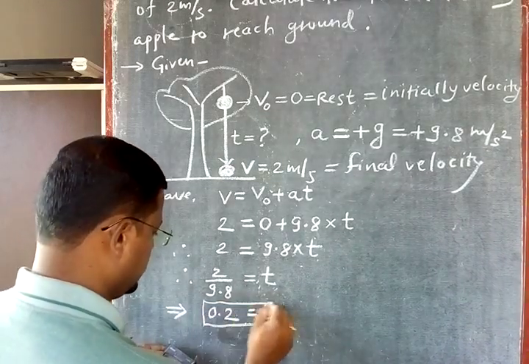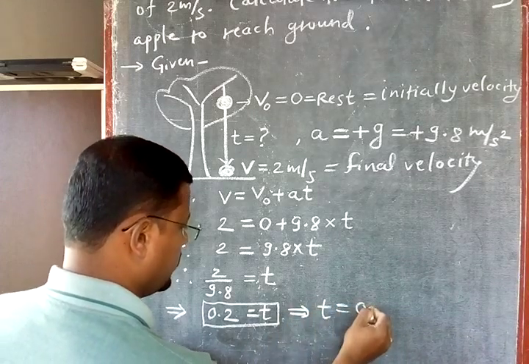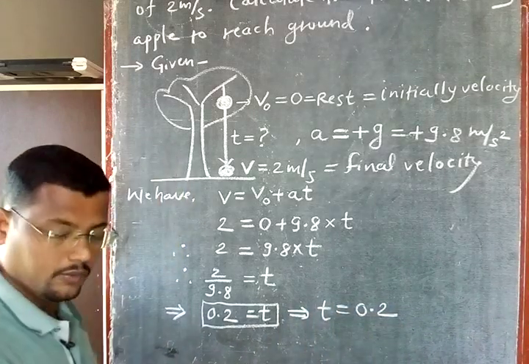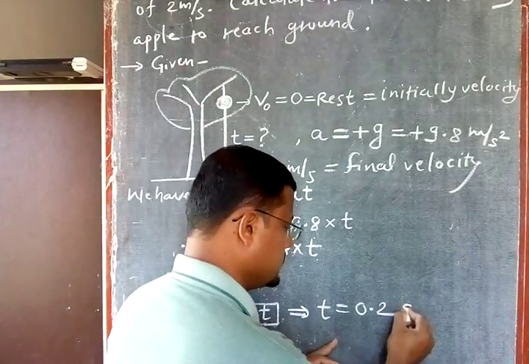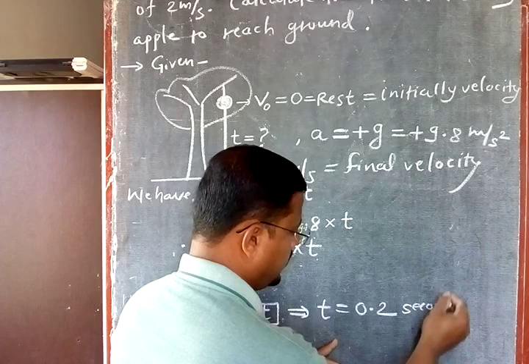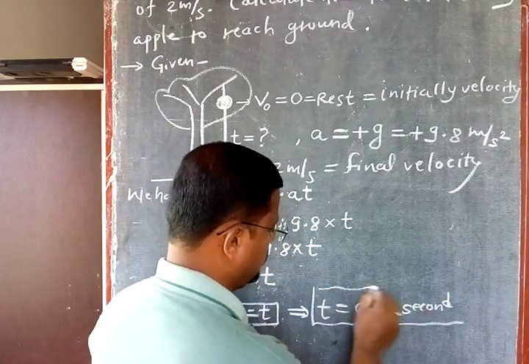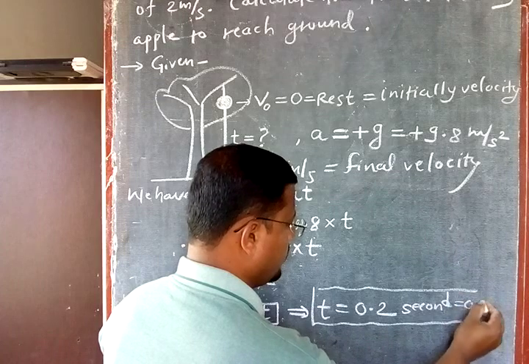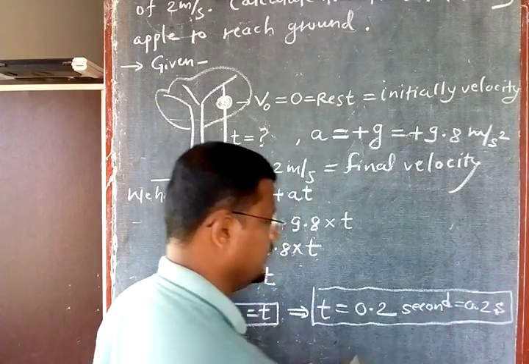So this is your answer. This implies the time is equal to 0.2. If you write only 0.2, they will cut 1 mark here, because you compulsorily have to write the unit. So this is seconds. So 0.2 second, or you can write small s, which is the representation for second here.